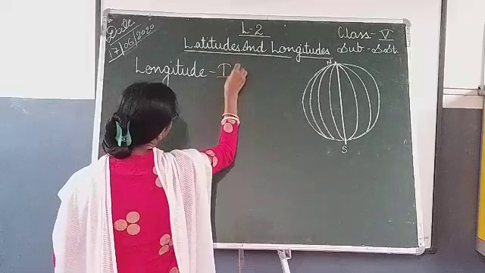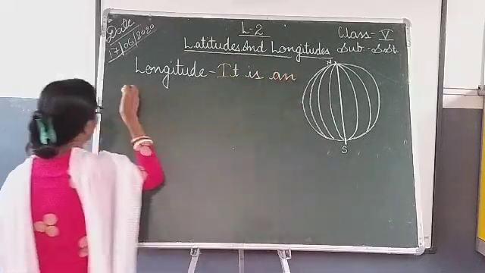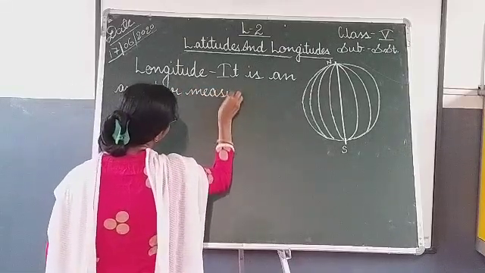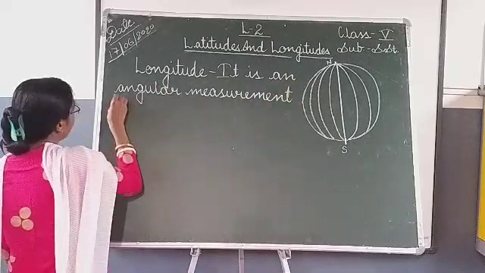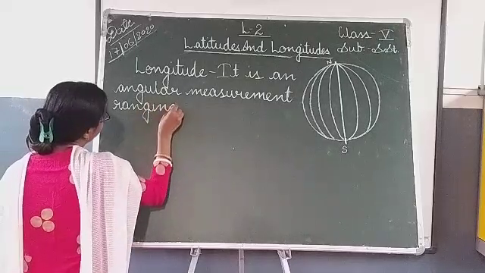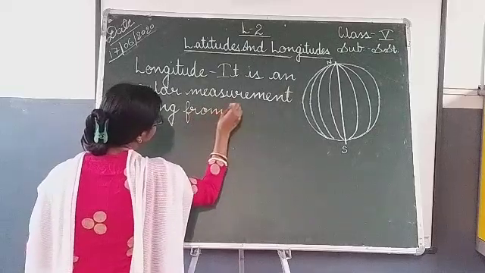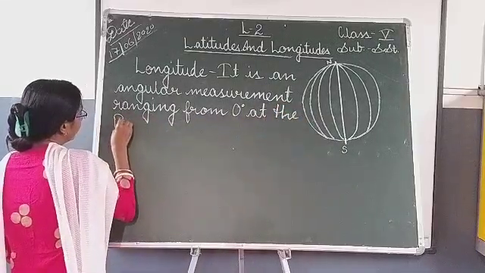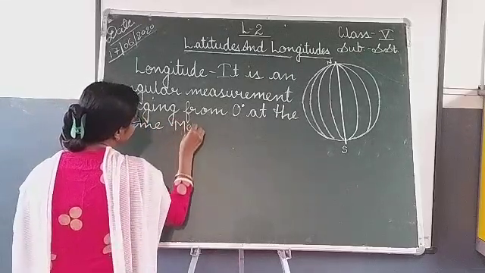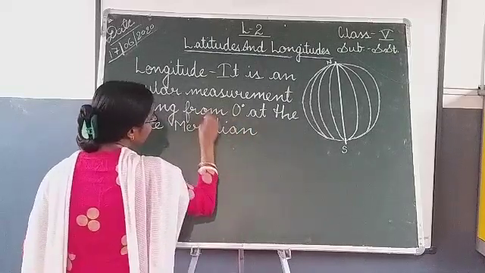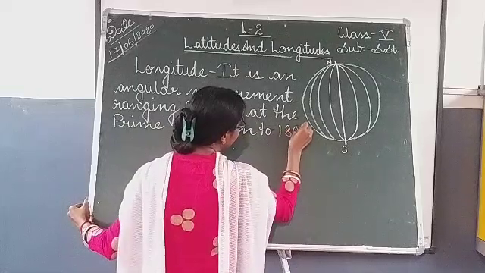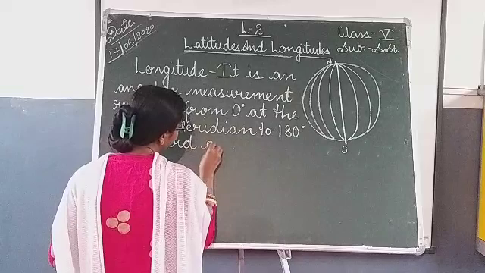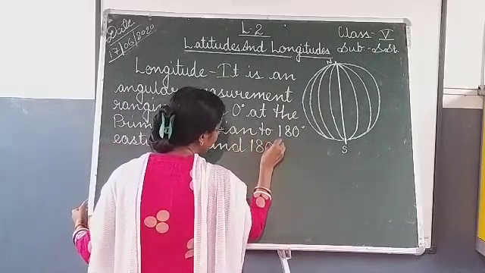Longitude is an angular measurement ranging from 0 degree at the prime meridian to 180 degree eastward and 180 degree westward.